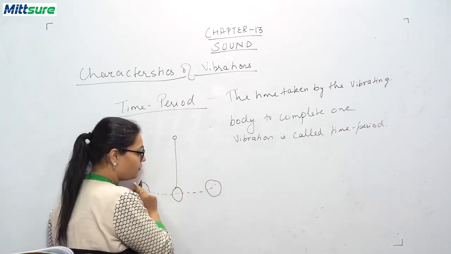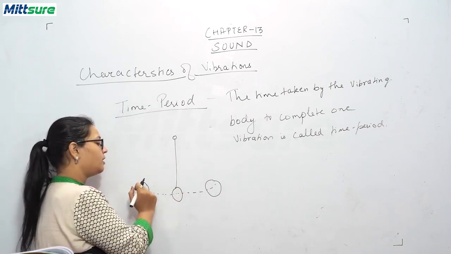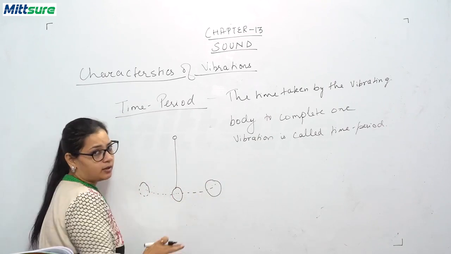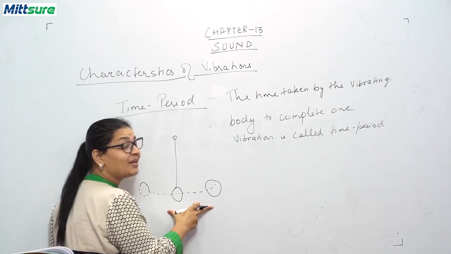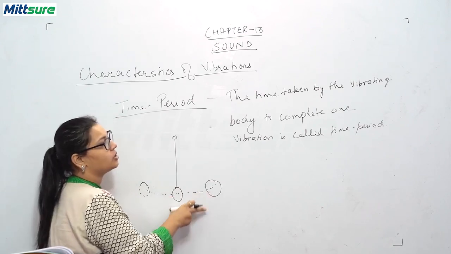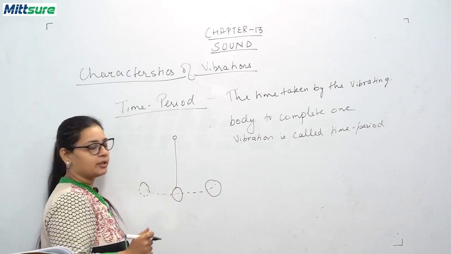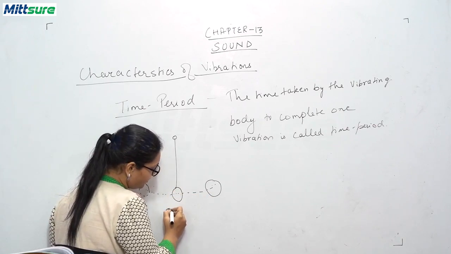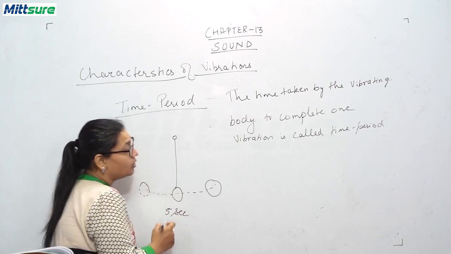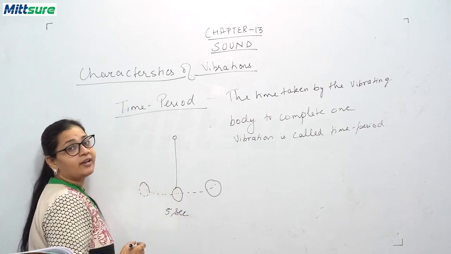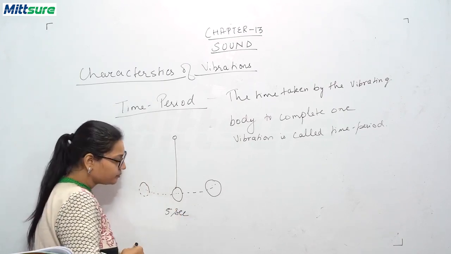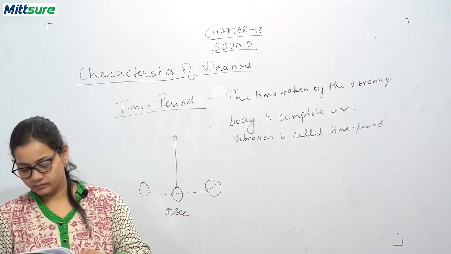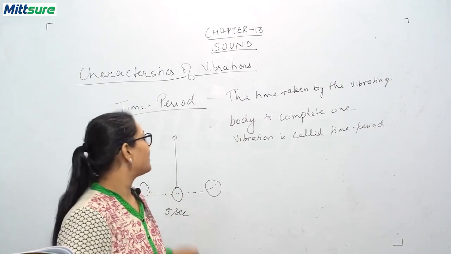So this one full rotation from here to here is one vibration, and the time taken to complete this one vibration is called time period. Suppose it is completed in 5 seconds. So the time period will be 5 seconds. Okay. And the SI unit of time period is seconds.